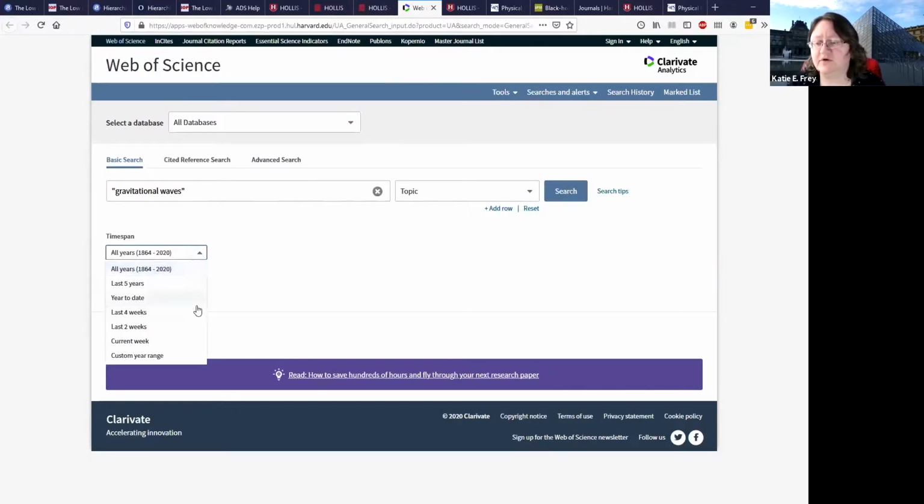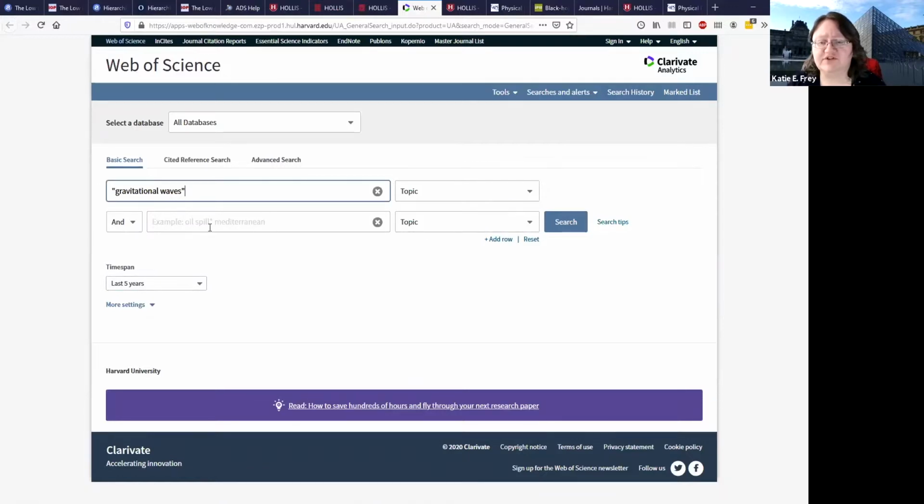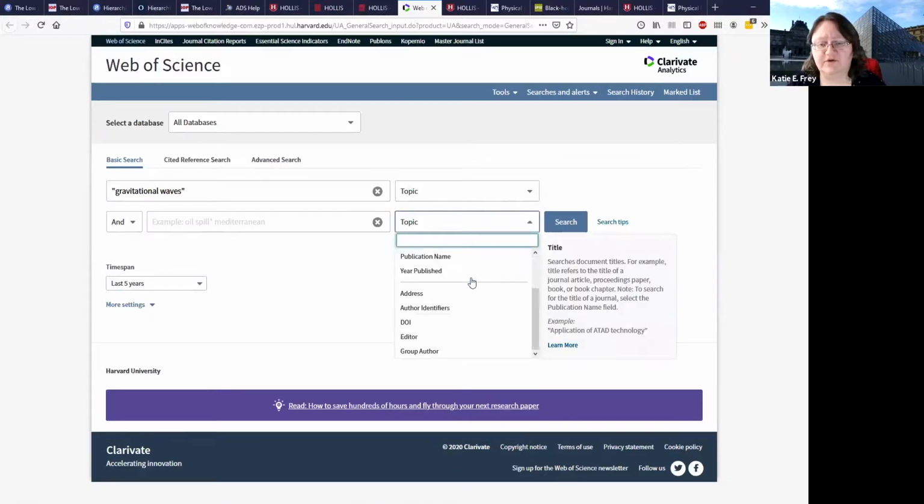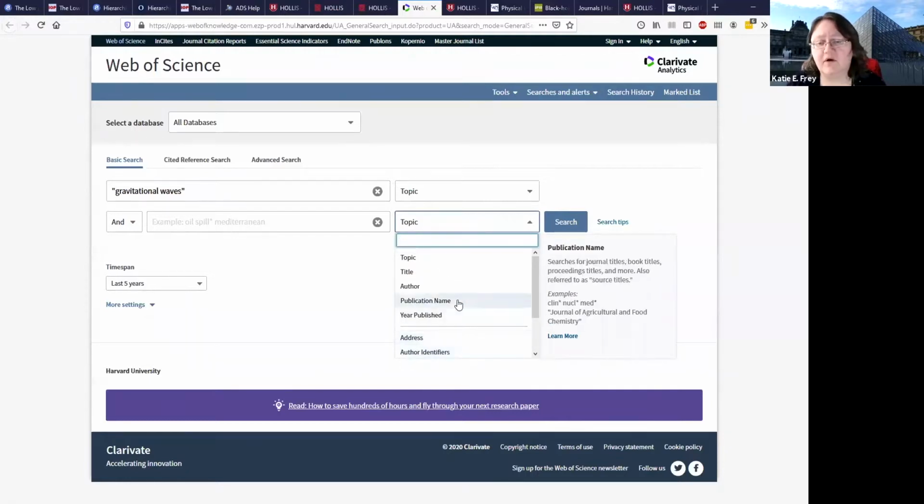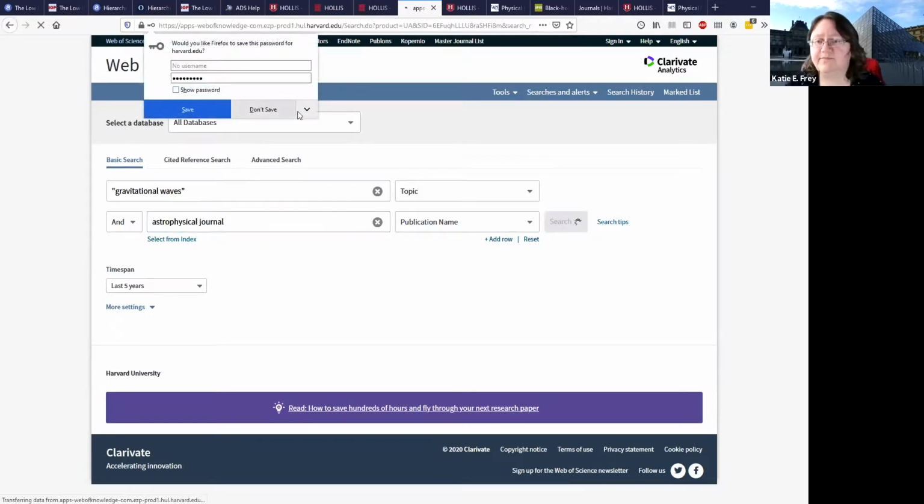You can also do the limiting by year. So it's the last 5 years, what I've been doing. You can also add rows in your search here. And if you were looking at particular author names, or particular journal names, you could put in here. So like Astrophysical Journal. And once you've got your filter set up, you can run your search.